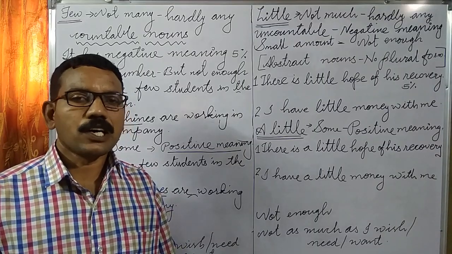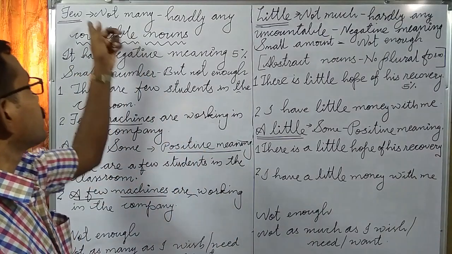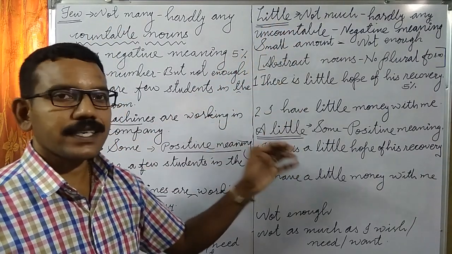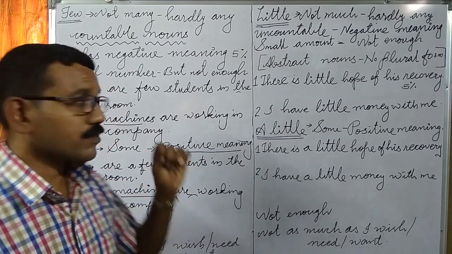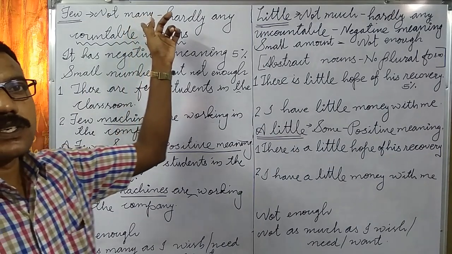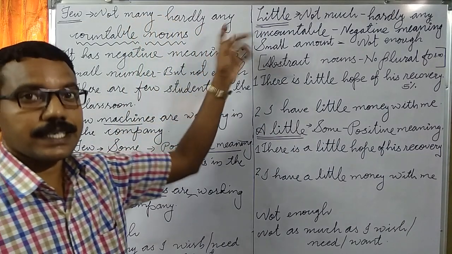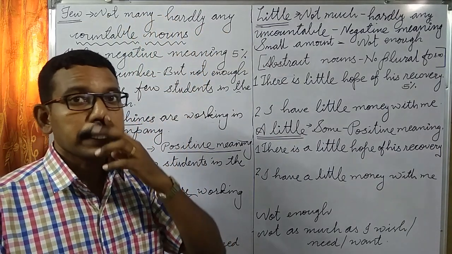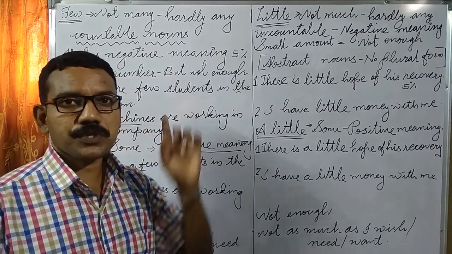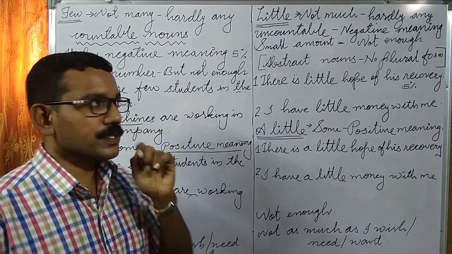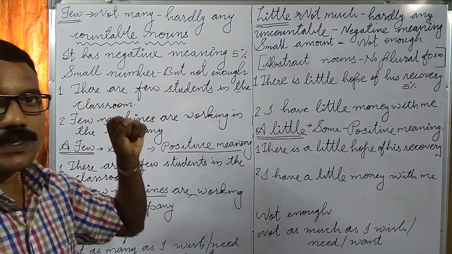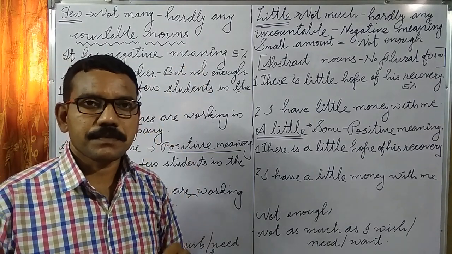Let us see how to use the adjectives few, a few, and little, a little in sentences. First is few. Few means not many, hardly any. Few is used with countable nouns, and it has a negative meaning.